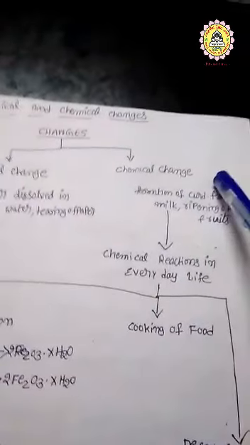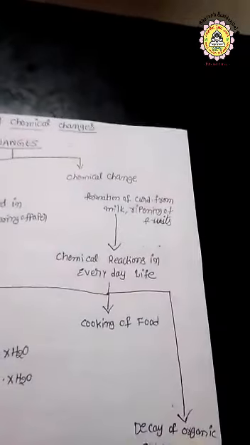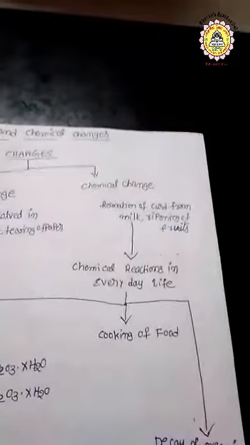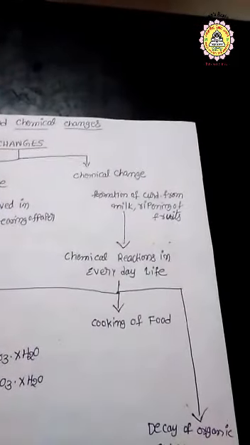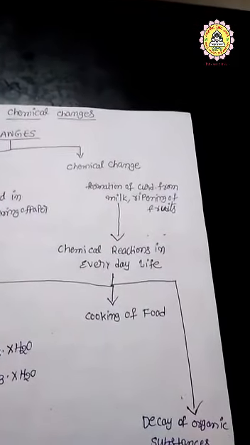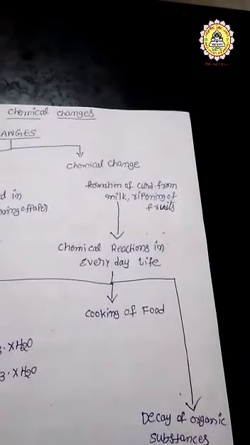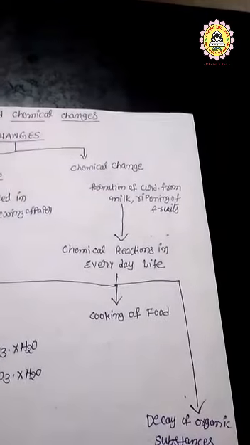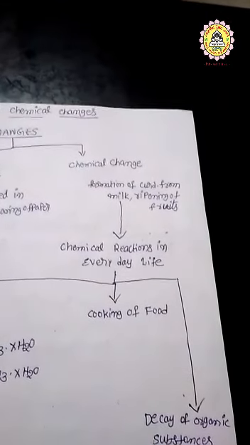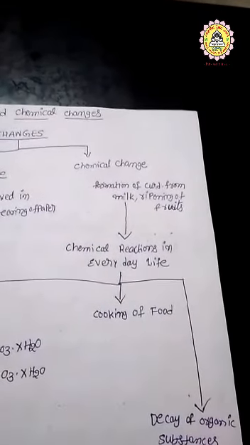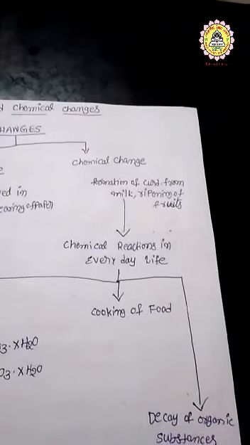Second one, chemical change. Chemical change is a change in which the composition and chemical properties of the substances get changed. A new substance is formed. This change is permanent and irreversible.